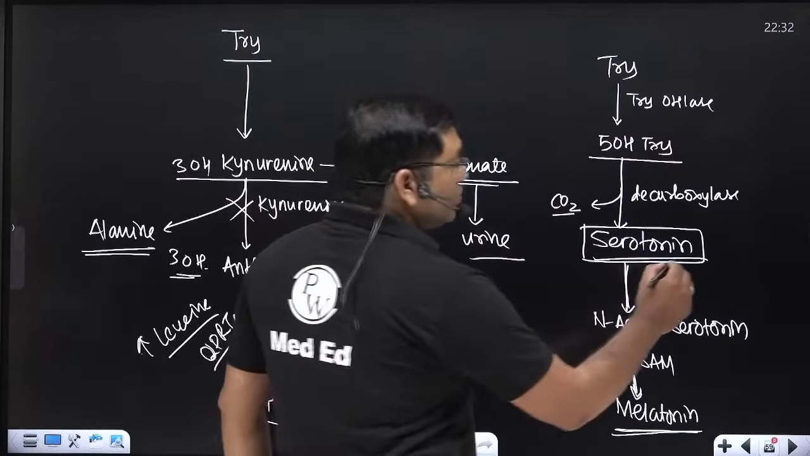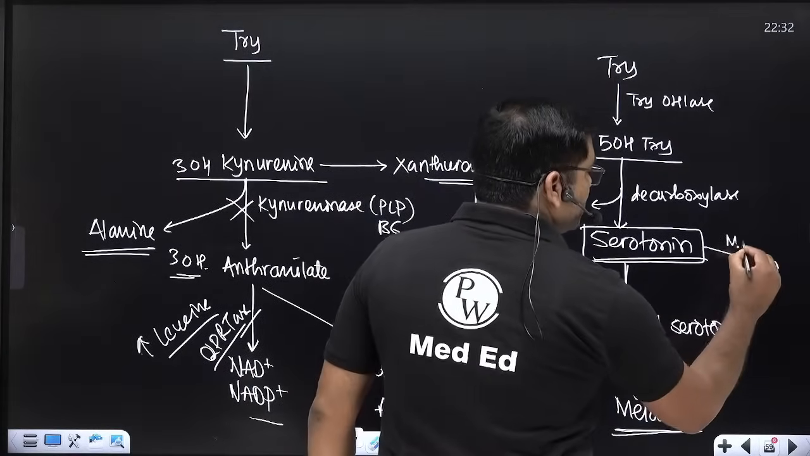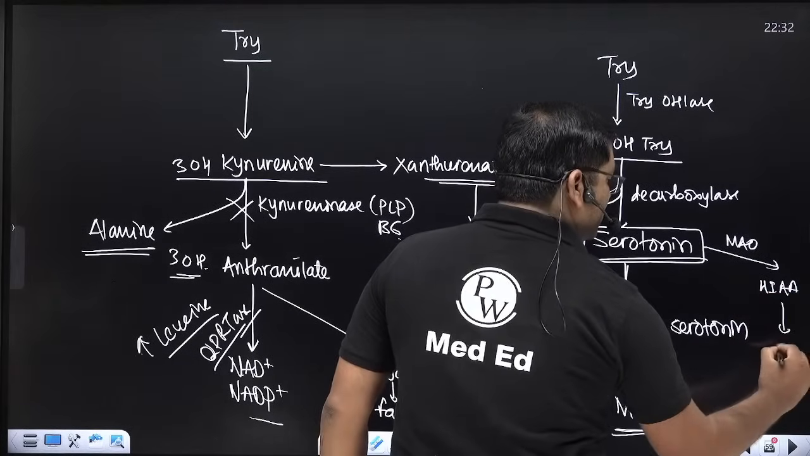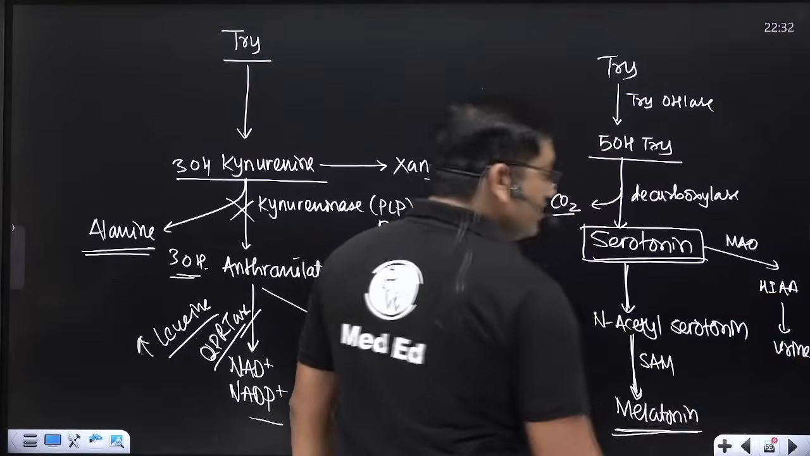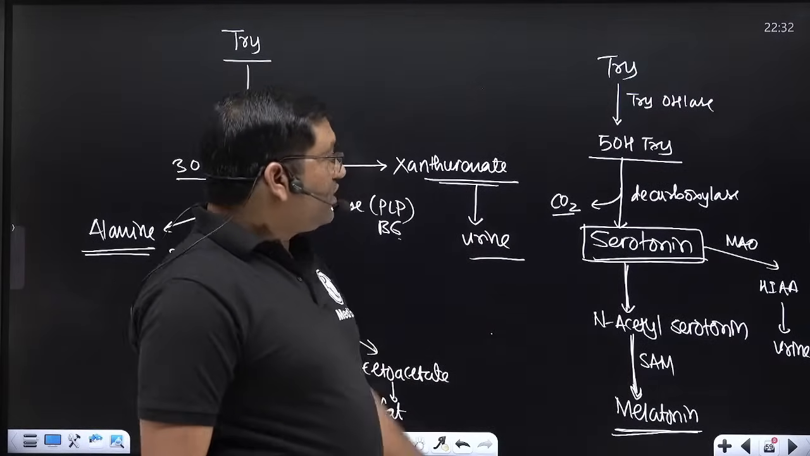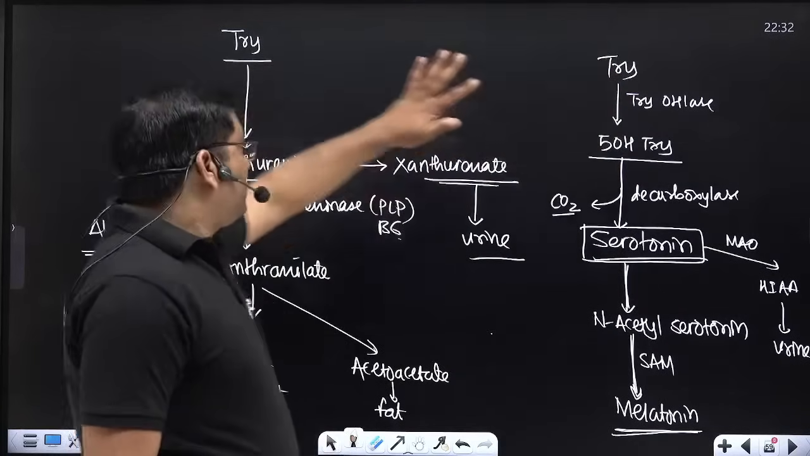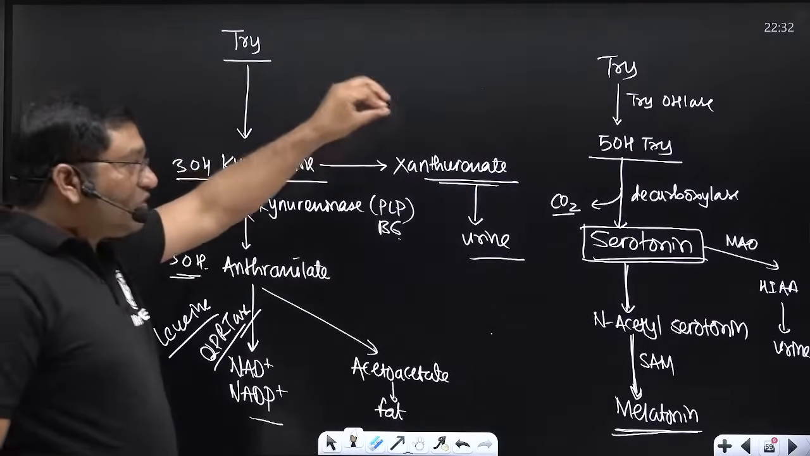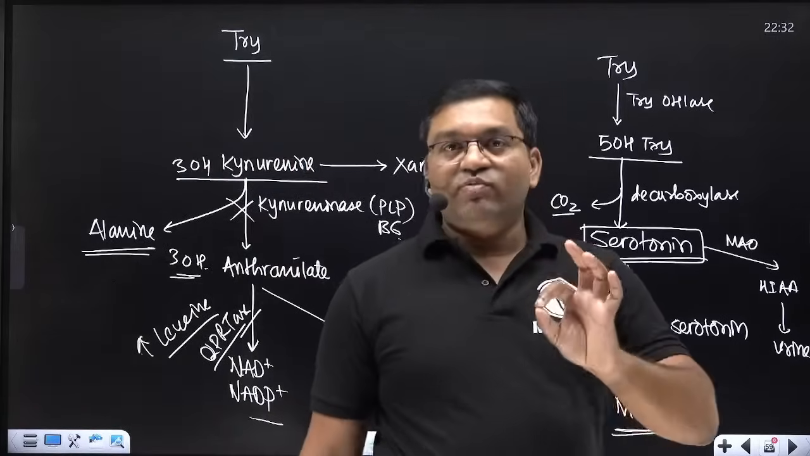Serotonin, by monoamine oxidase, is converted into hydroxyindole acetic acid, and it is excreted in the urine. Okay, so this is the serotonin pathway. This is the kynurenine anthranilate pathway in the tryptophan metabolism. What are the diseases which are related with tryptophan metabolism?